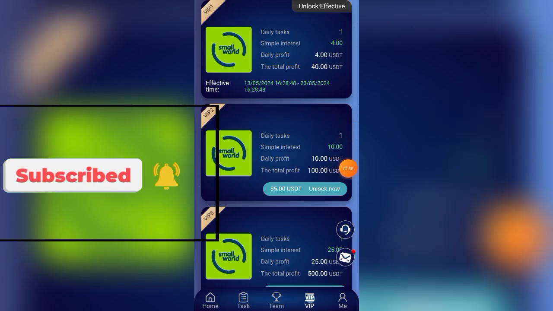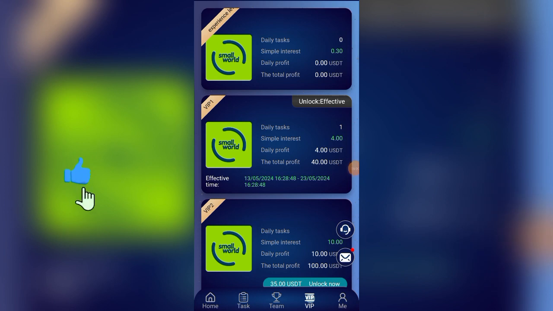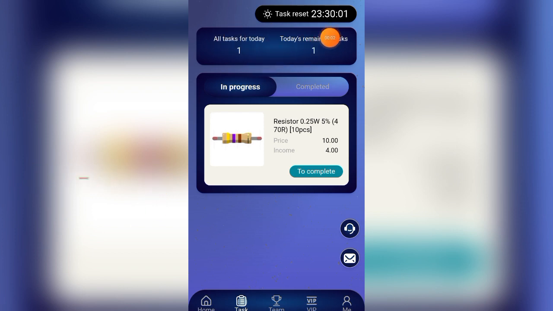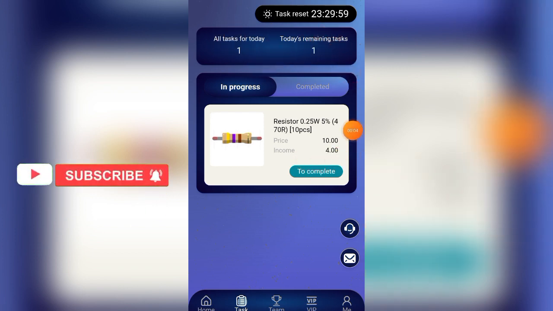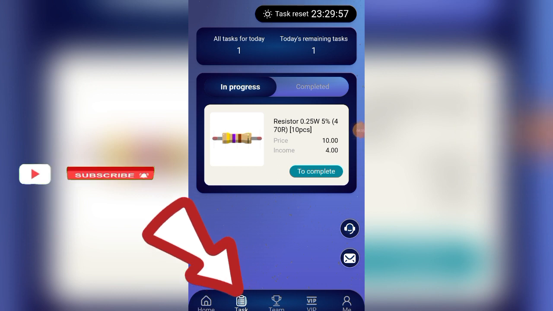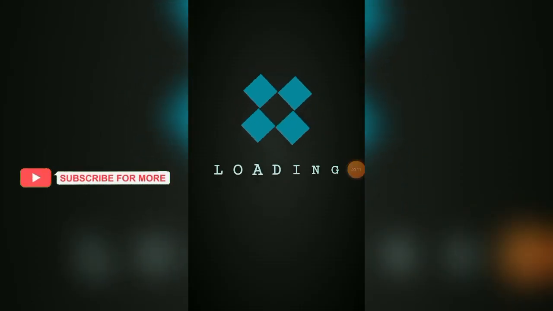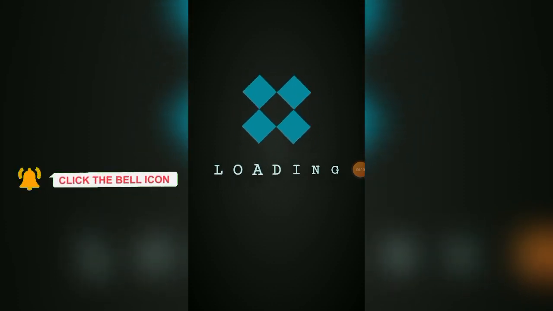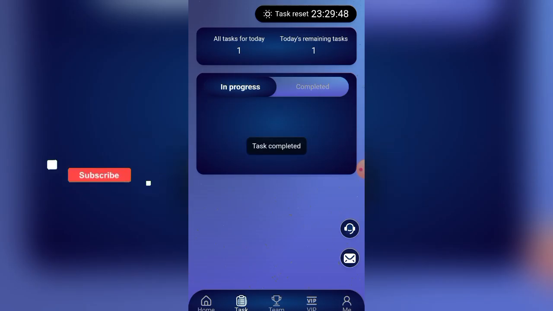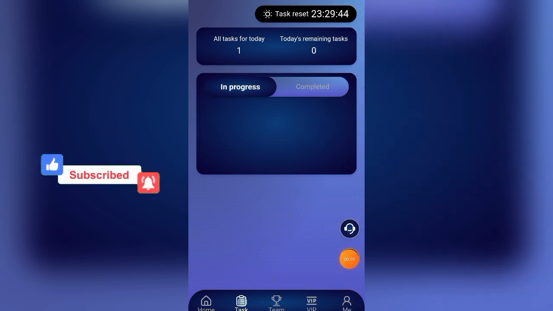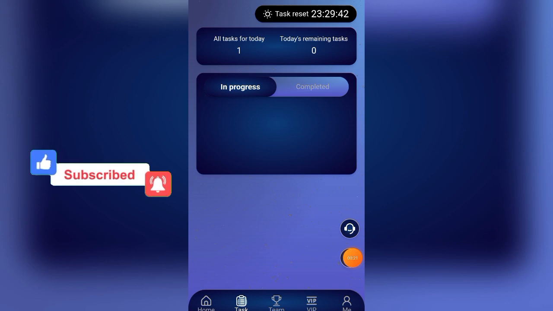If you want to withdraw your money, let me show you how you can do the task now and withdraw your money. I'm going to show you how I withdraw my own now straight to my bank account. Once you deposit in this place, what you need to do is come to task and perform your task. After unlocking any of the levels, just click on this to complete task, so it will load. Remember, it's under task after depositing and unlocking any of the levels. So you come here and perform the task, and it will start loading.